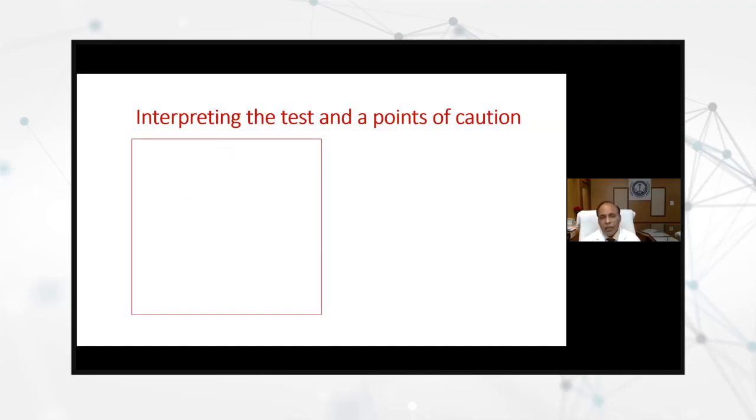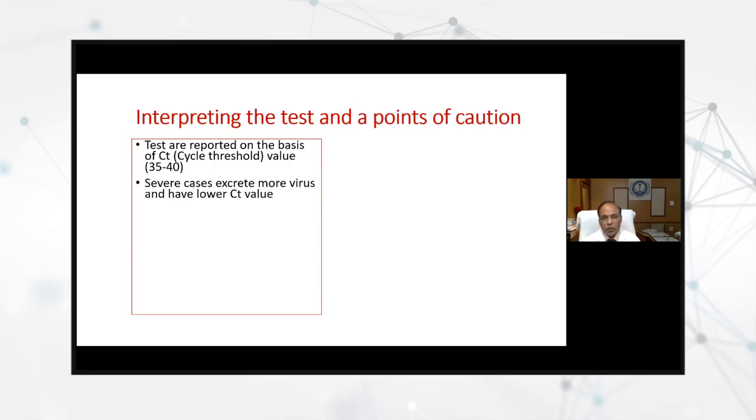Now, even if we have discussed a lot about the genes and other things, it is very important how to interpret the test and what the points of caution are. In RT-PCR, I will not give much emphasis because probably you are not from a molecular background, but the CT value is more important. On the basis of the CT value, tests are reported positive or negative. And as I said earlier in some of the slides, mild cases obviously have a higher CT value, and severe cases, because they have more virus in their samples, will have a lower CT value.